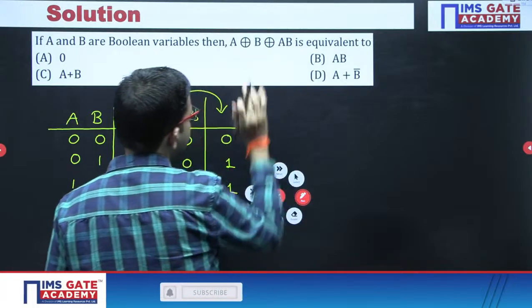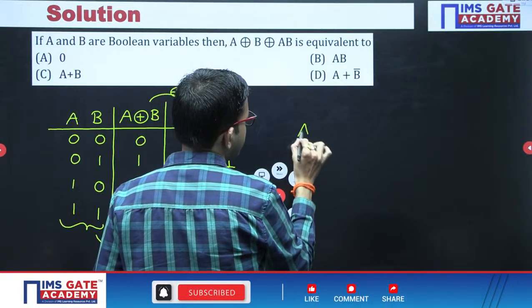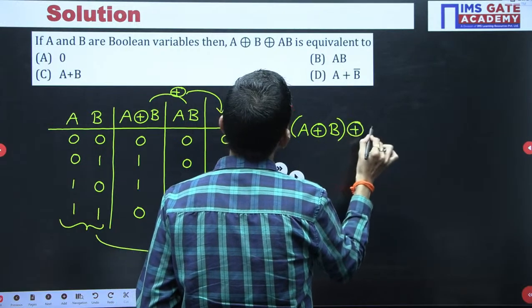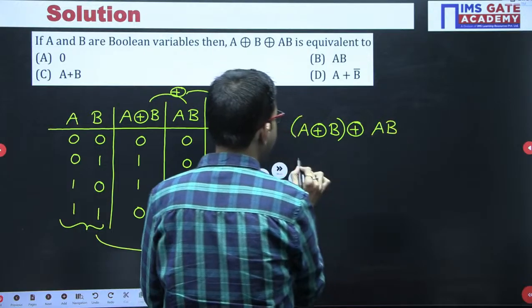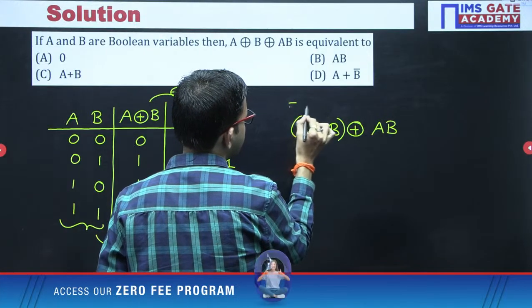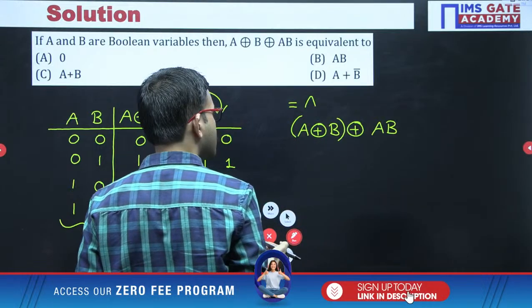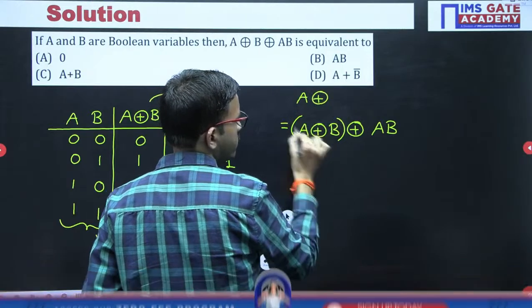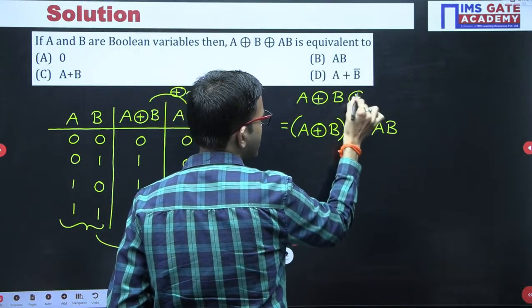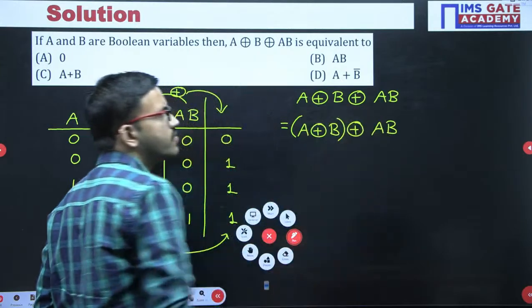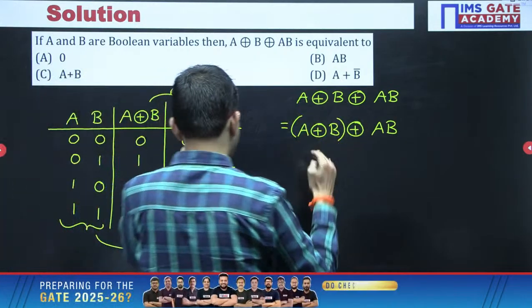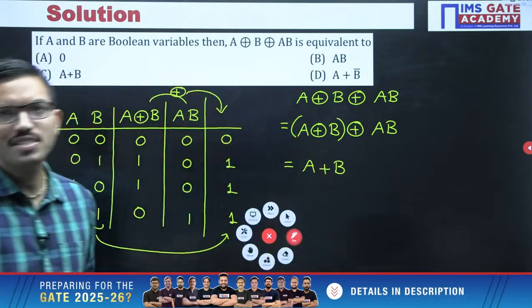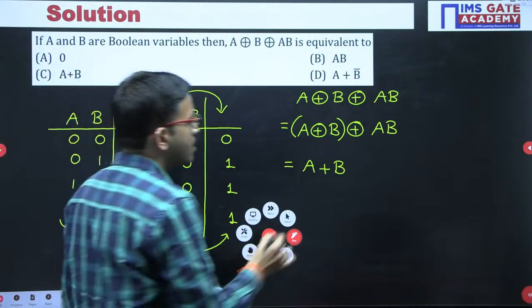So whatever expression they have given, A XOR B XOR AB, I have modified it like this, because the XOR operator satisfies the associative law. Now from here, the conclusion we got is nothing but A plus B. A plus B, that is your OR gate. A plus B, that is there in option C.